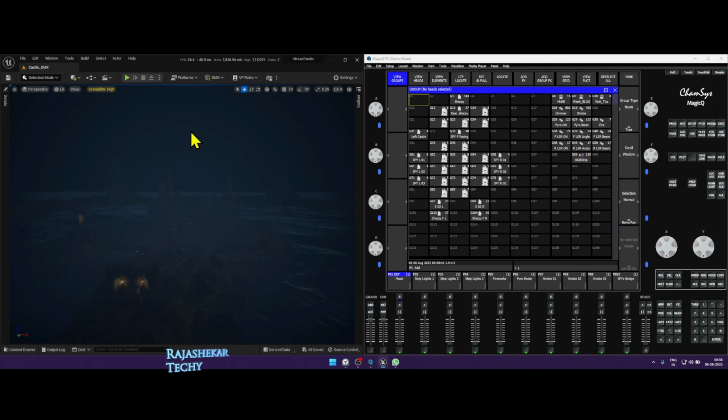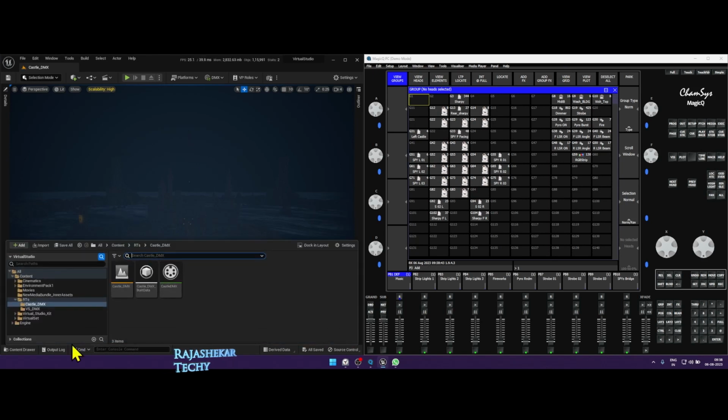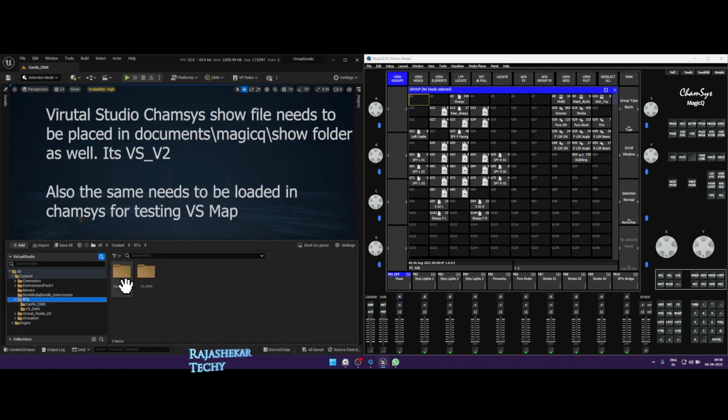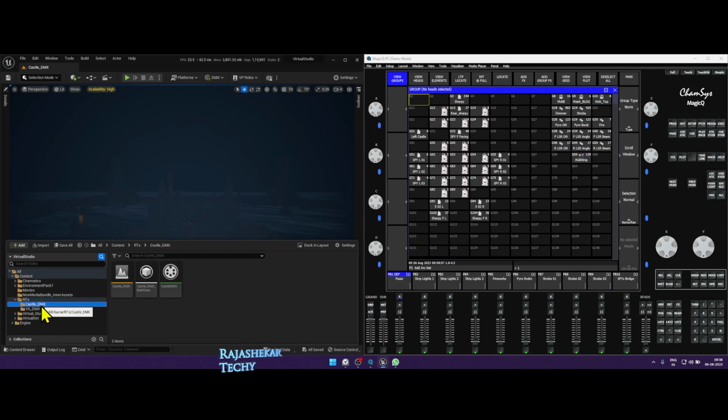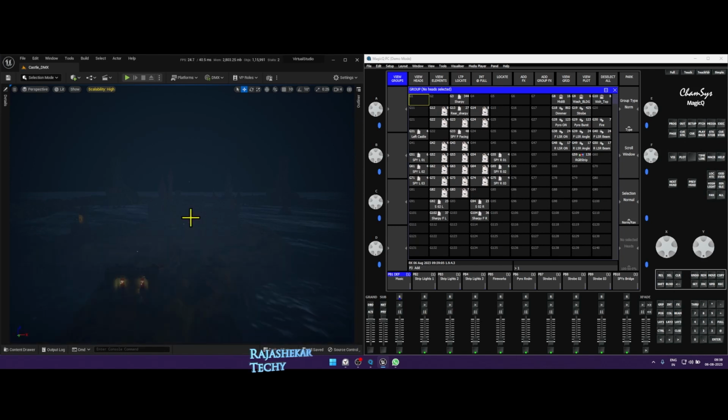To access the Castle map, open the content browser, and there's a folder called artists. Get inside this and you'll have two folders, which is for Castle and Virtual Studio. Both are version 2 in this series. You will get to test both the maps in this template. Go to Castle folder and run the Castle map, and go to Virtual Studio if you want to run the Virtual Studio map. So upon opening the Castle map, you will find something like this.